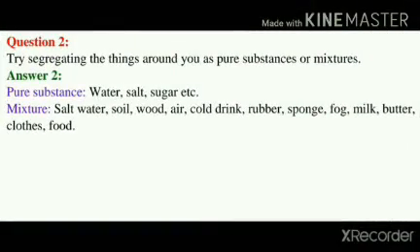In the NCERT book, page number 24, another question number 2 is: try segregating the things around you as pure substances or mixtures.